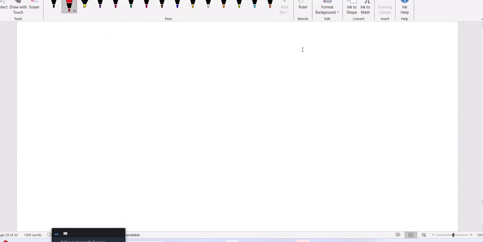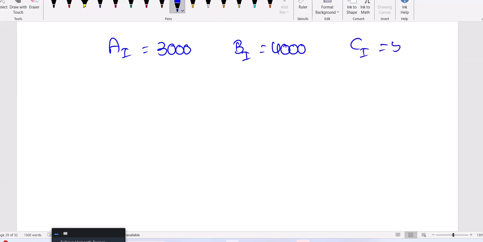See, in the first question we discussed A investment, B investment, C investment, 5, 7, 9 means 5,000, 7,000, 9,000. We assumed and we solved. Here also, for your easy process, I am assuming the initial investment of A is 3,000. You can take 30,000 also, your wish. If it is 3, then B will be 4,000, C will be 5,000. 3,000, 4,000, 5,000, or 30,000, 40,000, 50,000. These are their investments, 3, 4, 5, satisfying that, we're assuming these values.